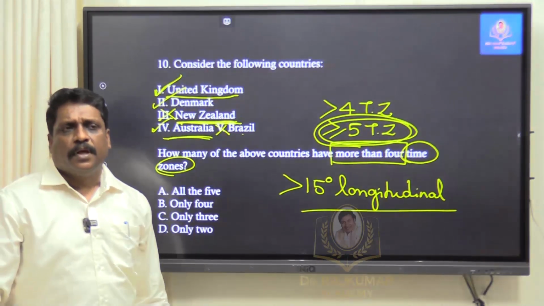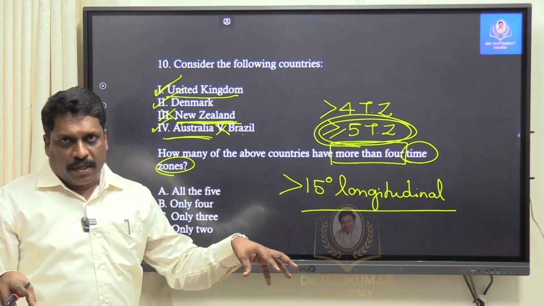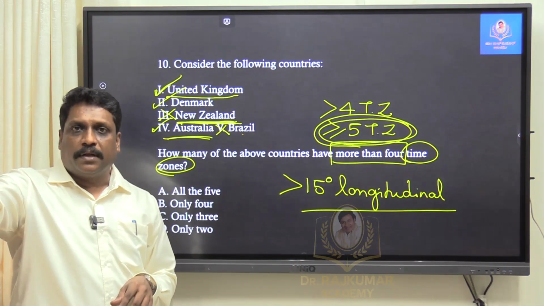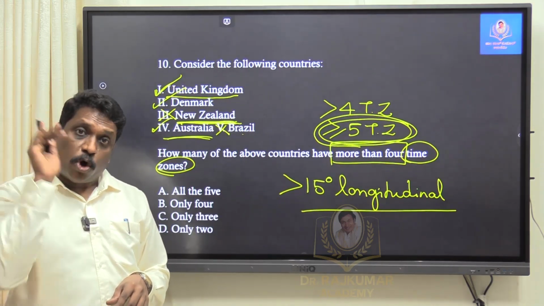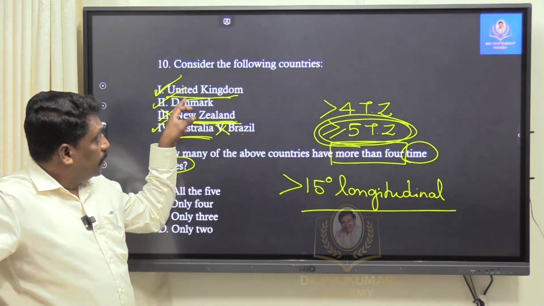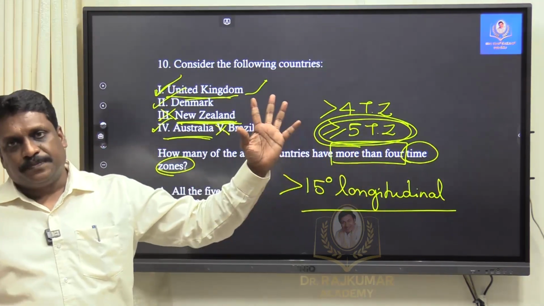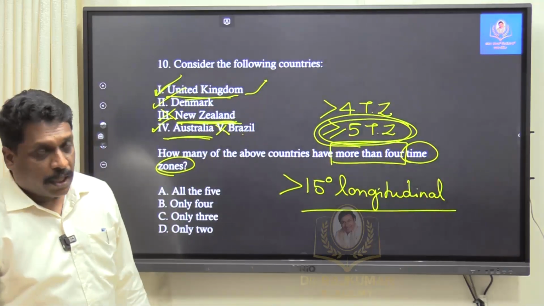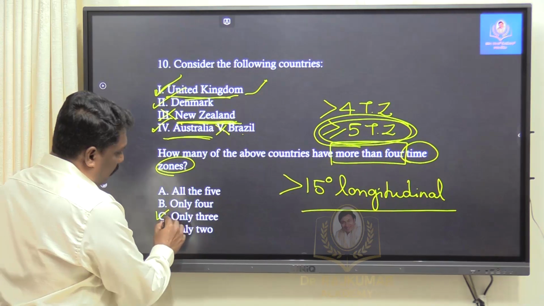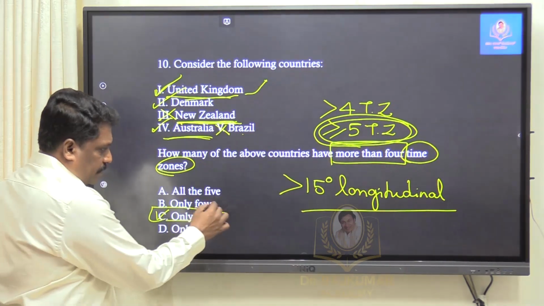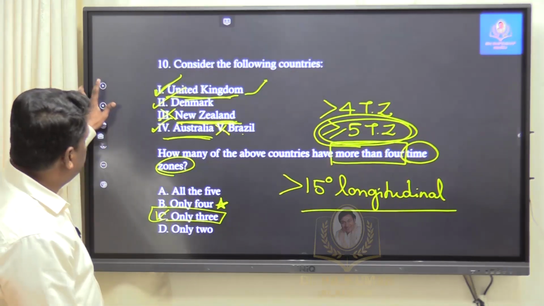See, the logic is very simple. Number 1, any colonial country will have more territories. If you are satisfied, yes, this is a colonial country, right? Colonial superpower. I am not talking about colonies. I am talking about a country who was colonizing. Okay, right. The UK comes under this. Or this country should be very vast. Longitudinally, it should be large. If not, you eliminate it. According to my analysis, my dear friends, out of 5, I am going only for 3, right? Only 3, C will be my choice. But as I said, most of the keys in the market talk about 4. Anyway, we will wait and watch.